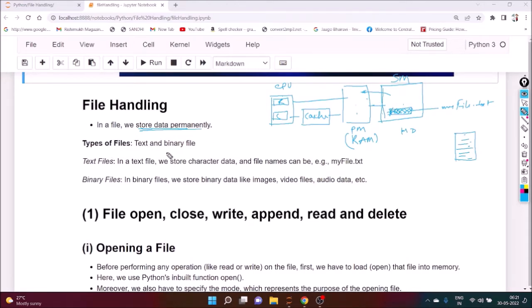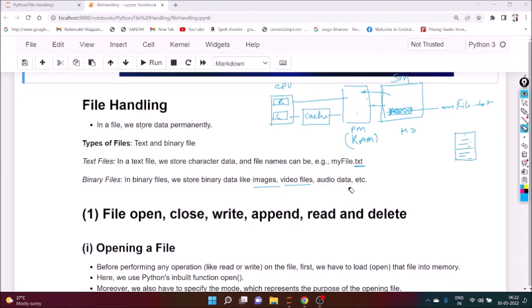So there are two types of files generally, text files and binary files. In a text file, we store character data. And in a binary file, we store binary data like image, video, audio, etc. In text files, the extension is generally .txt, .csv, and so on.